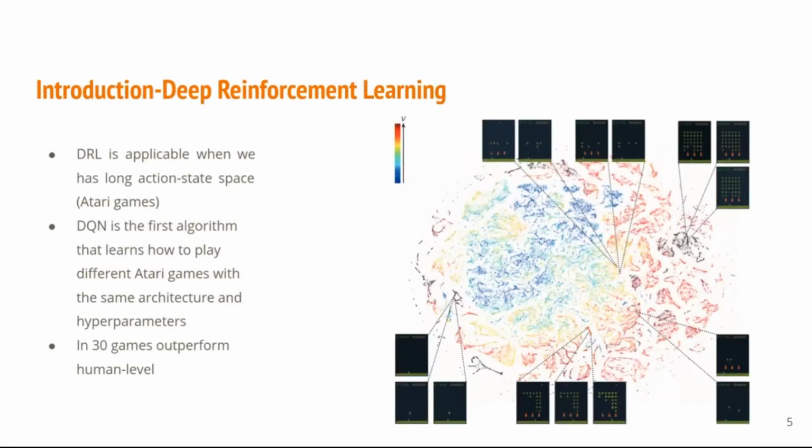Here you can see a projection of the t-SNE algorithm of the game Space Invaders. DQN is the first algorithm that learned how to play different Atari games with the same architecture and hyperparameters, and also outperformed human level in 30 of 47 games.